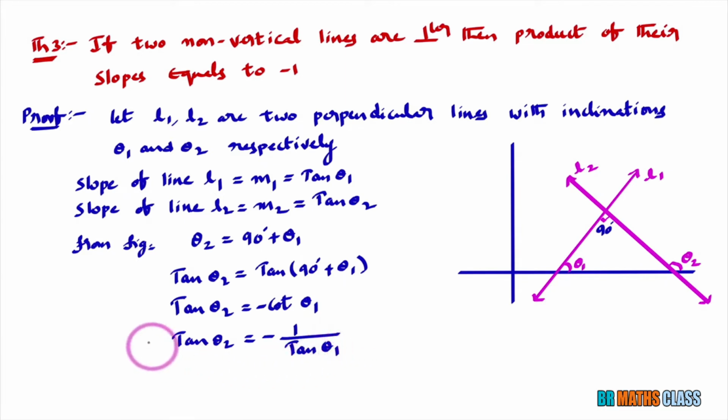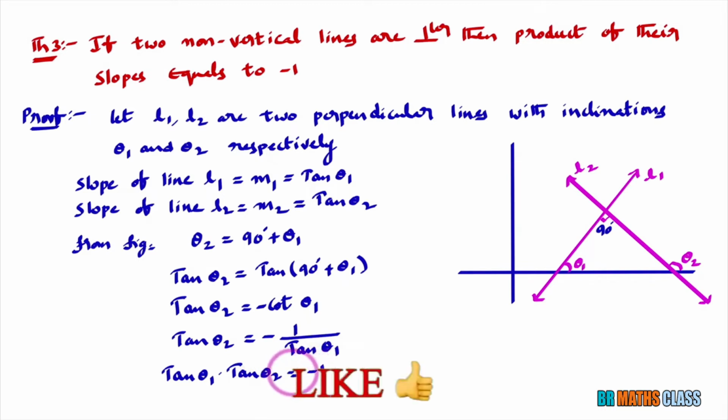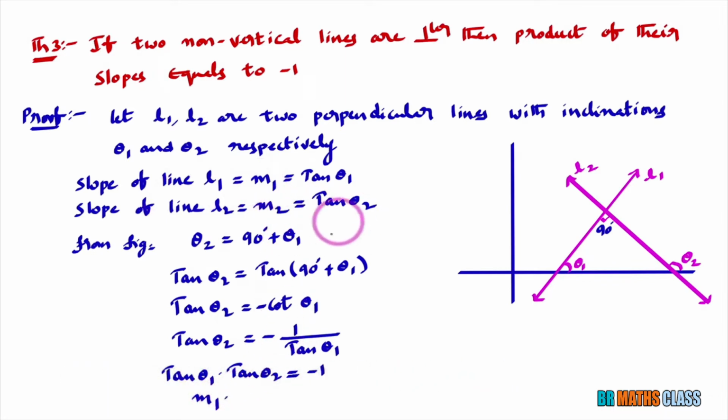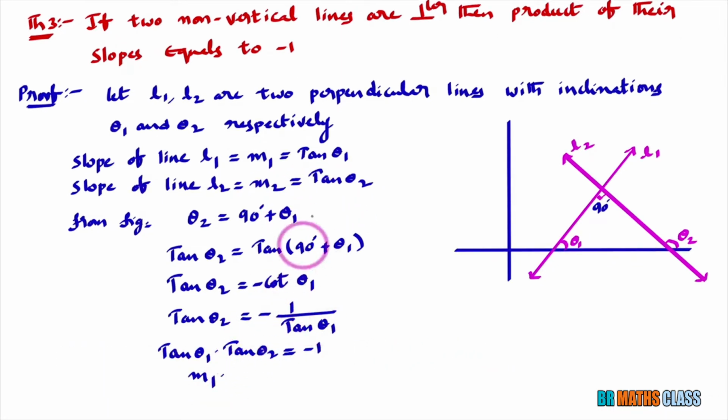Now you take tan θ1 to this side, then what you will get? You will get tan θ1 into tan θ2 equals minus 1. What is tan θ1? Slope of line L1, that means m1, into, what is tan θ2? Tan θ2 is the slope of line L2, that is m2. m1 into m2 equals minus 1. What we proved here: if two lines are perpendicular, then the product of their slopes equals minus 1.